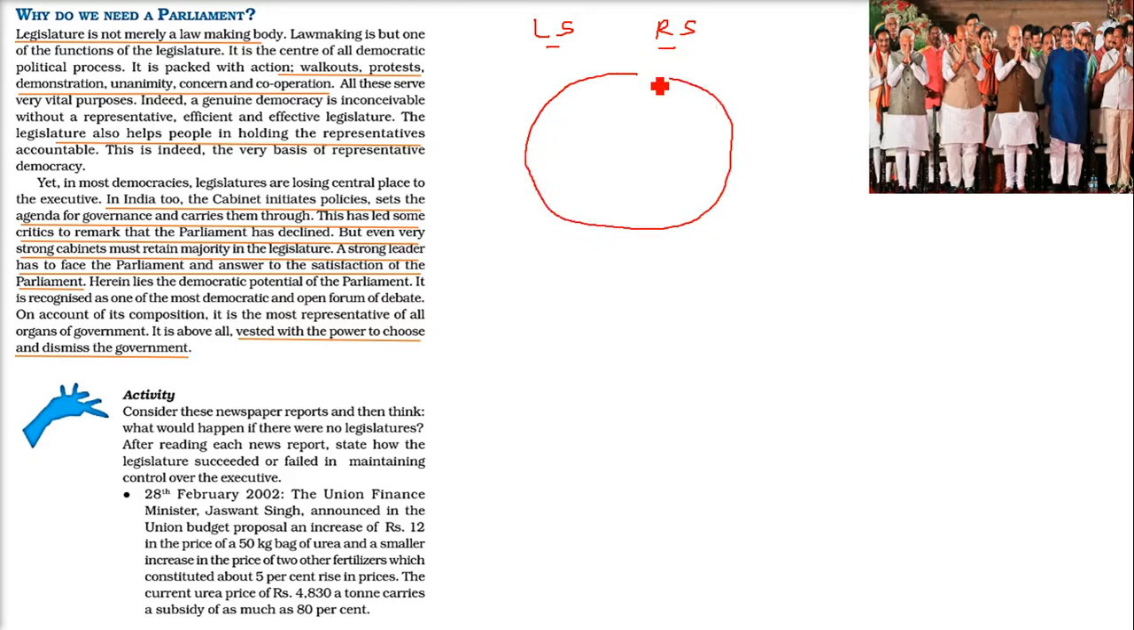First, let me tell you about this Lok Sabha and Rajya Sabha. So this is our Parliament. It is divided into two houses, the lower house and the upper house. The lower house is Lok Sabha. The upper house is Rajya Sabha. The lower house is directly elected by people like you and me. Rajya Sabha is elected by the MLAs of the state.